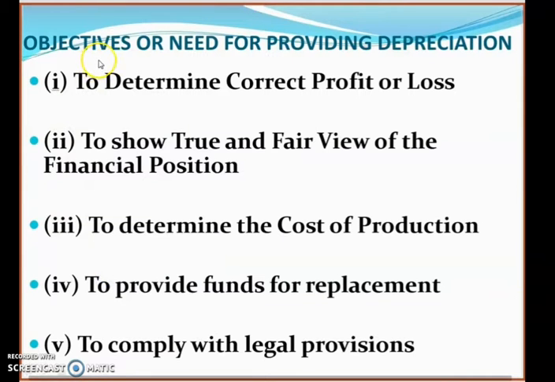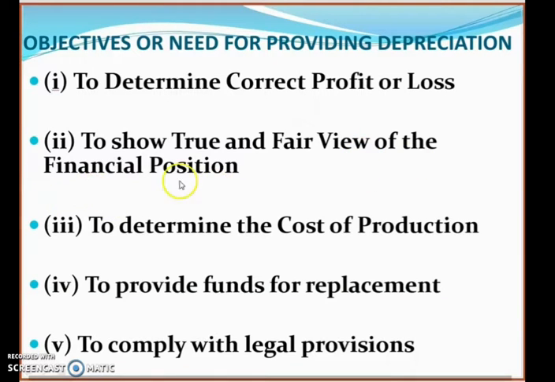Now what are the objectives or need for providing depreciation? The five major objectives of providing depreciation, the first one is to determine correct profit or loss. Every businessman is eager to know the correct profit or loss. So when we charge depreciation on the assets, that will help us to determine correct profit or loss of the business.